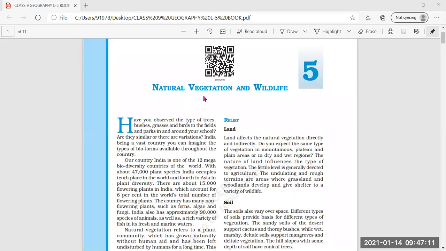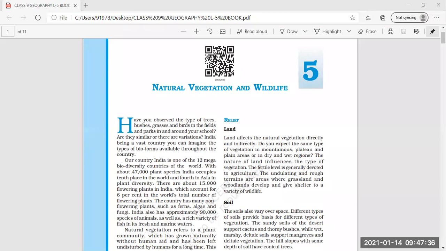In our previous class, we started with lesson number 5 of geography, that is natural vegetation and wildlife. In this, we have understood that the position India occupies in the world in regard to plant diversity is the 10th place. Then in Asia, it has fourth place. We also understood that there are 15,000 flowering plants in India.